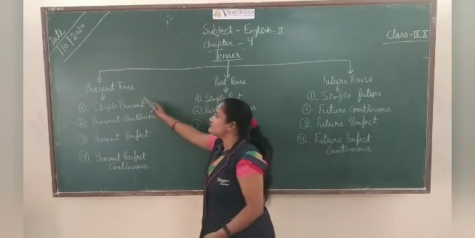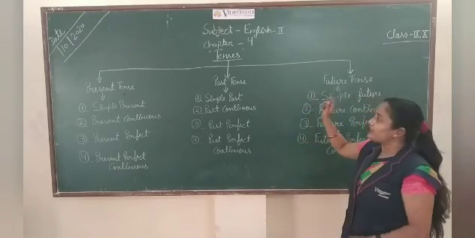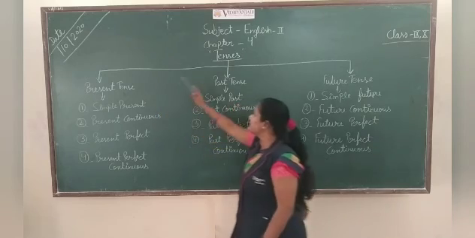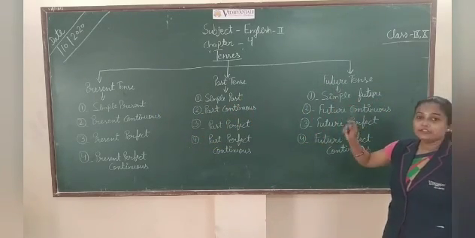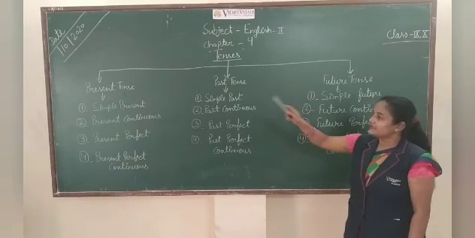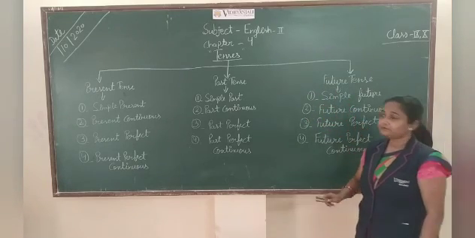It shows present time. So these are the types of tense. Tense has 3 types: present tense, past tense and future tense. And these 3 tenses show the time also: present time, past time and future time.